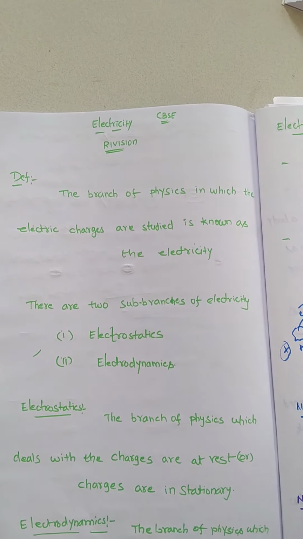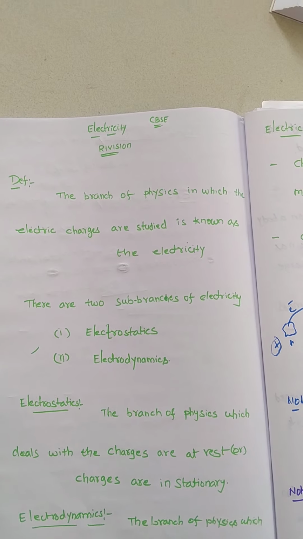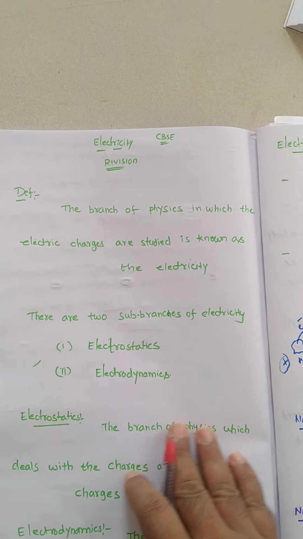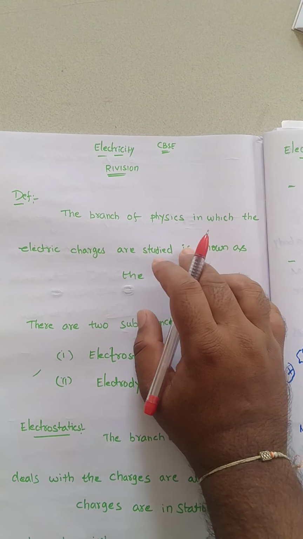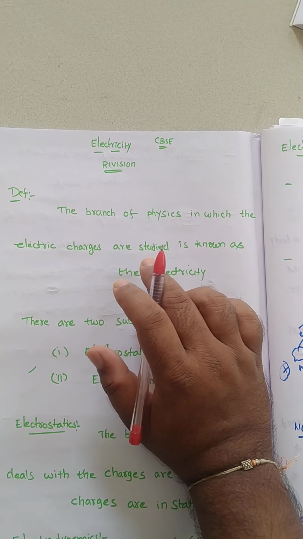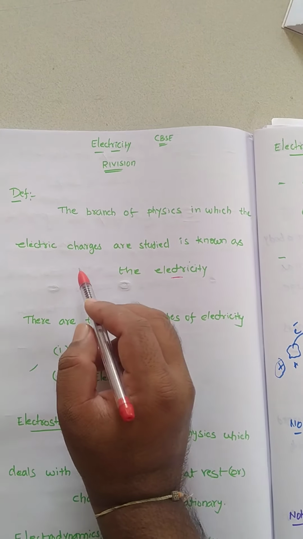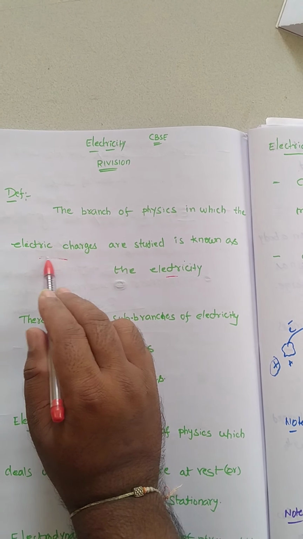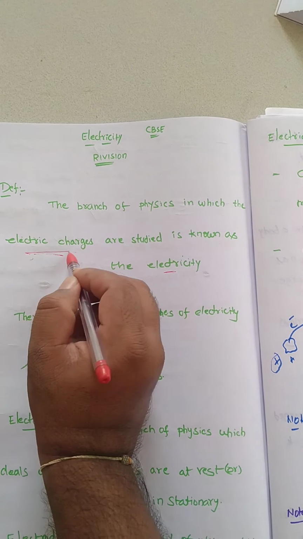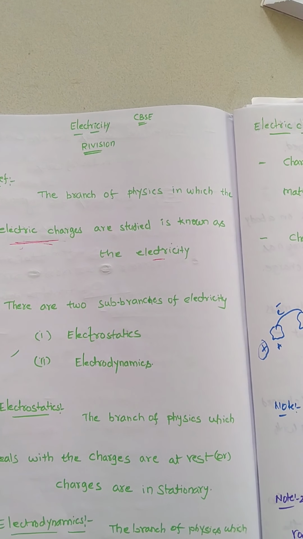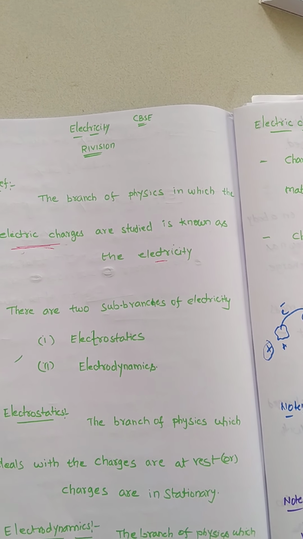See, the definition of electricity, I already discussed when we were discussing this chapter. Definition means the branch of physics in which the electric charges are studied is known as electricity. So in this electricity chapter we discuss electric charges. How many types of charges are there? Basically positive charge and negative charge.